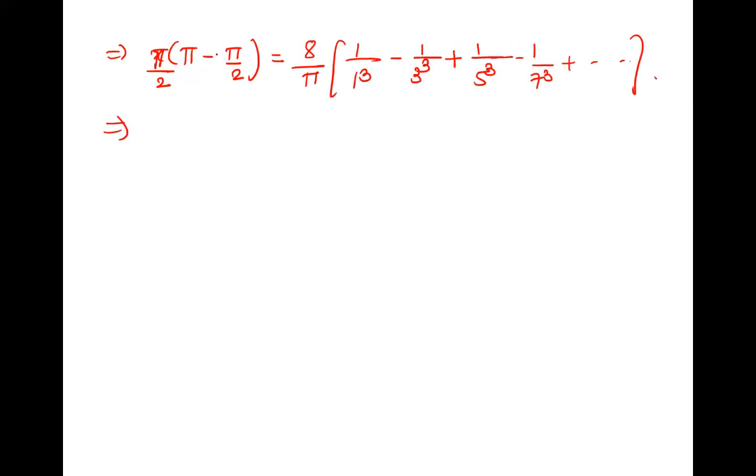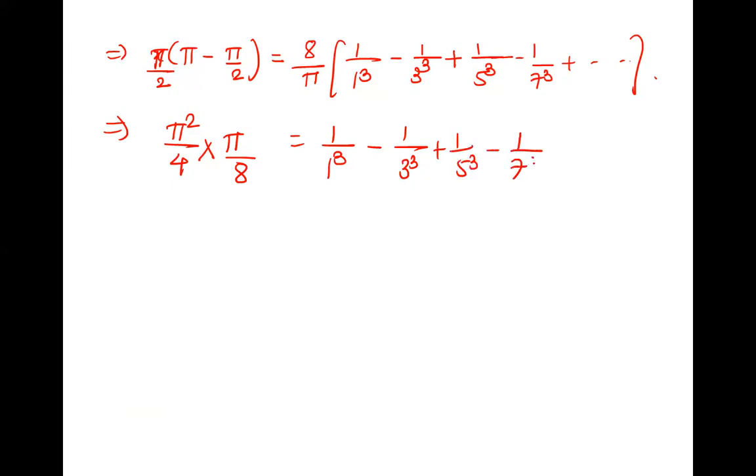Pi minus pi by 2 is pi by 2, into pi by 2, pi square by 4. This comes here and gets multiplied. Pi by 8 is this, 1 by 1 cube. So it is pi cube upon 32.